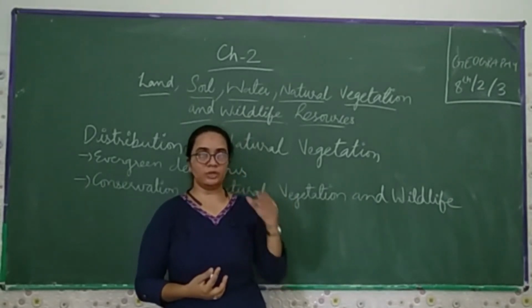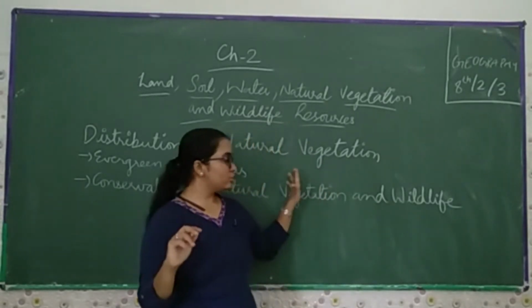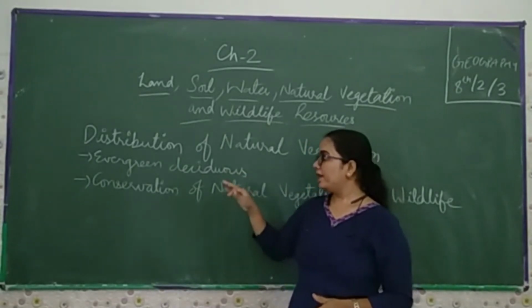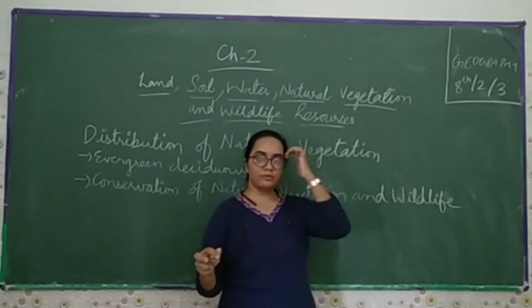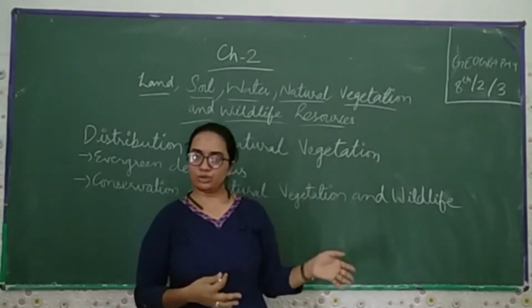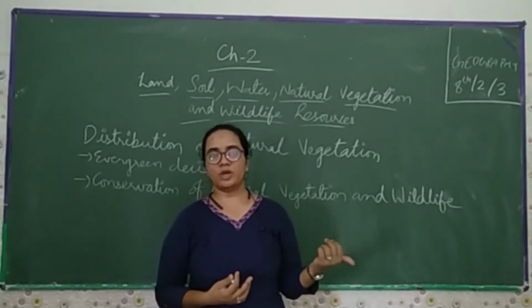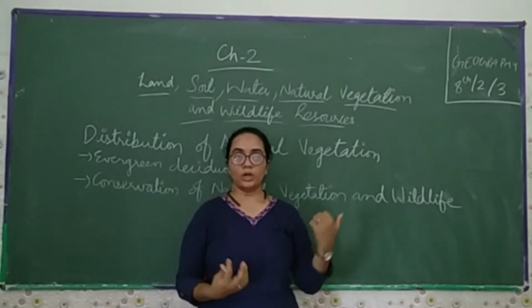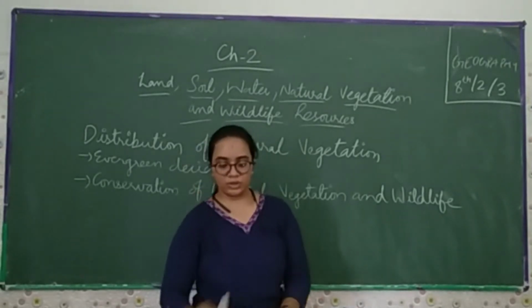This is the third part of the video. Now what we have to cover in this video: first, the distribution of natural vegetation. Then we discuss evergreen and deciduous vegetation, and then the conservation of natural vegetation and wildlife. In the previous video, we stopped where we discussed what natural vegetation is, what wildlife is, what the biosphere is, and what the ecosystem is. Now we are going into detail line by line.